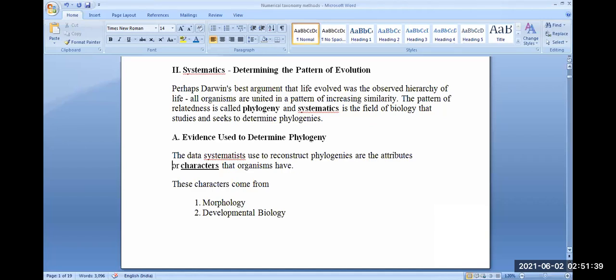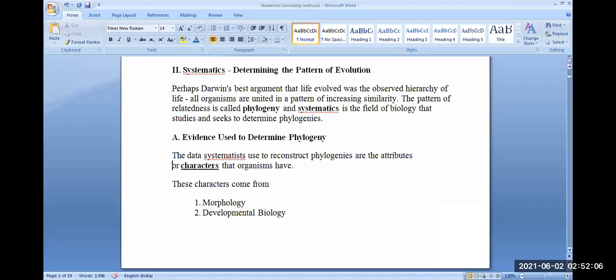That is where we have departed from apes, or where from bryophytes pteridophytes have evolved, and where from advanced pteridophytes primitive gymnosperms have evolved, and this branching pattern or evolutionary history is constructed by data systematists by the use of characters or data that organisms have.